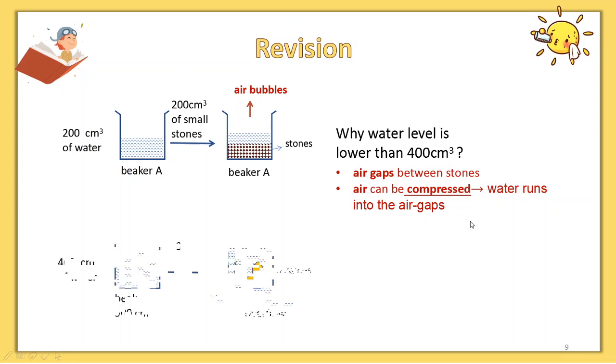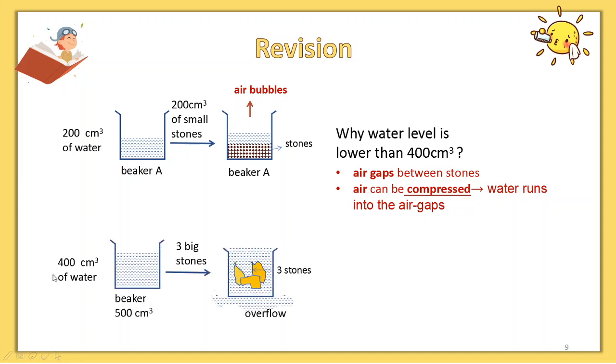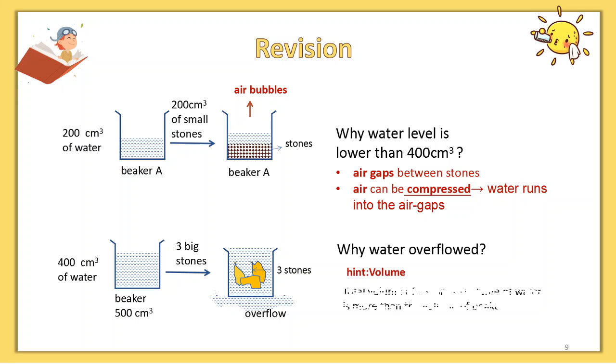Look at the next diagram. There are 400 cm cubes of water, and the beaker is 500 cm cubes of volume. If now I put 3 big stones into the beaker, you can see the water overflows. Why? The hint given to you is volume. Can you think about the answer? Right, I give you the solution. The total volume of 3 stones plus the volume of water is more than the volume of the beaker.